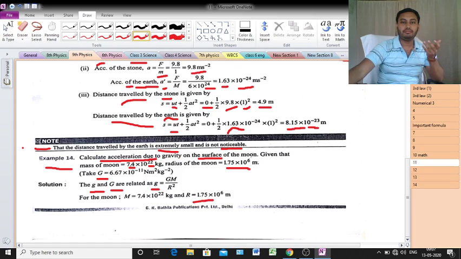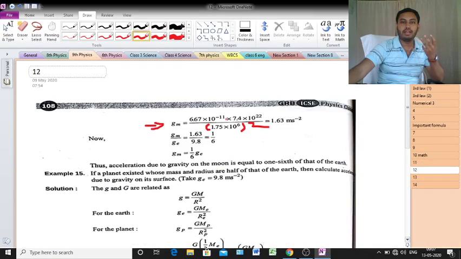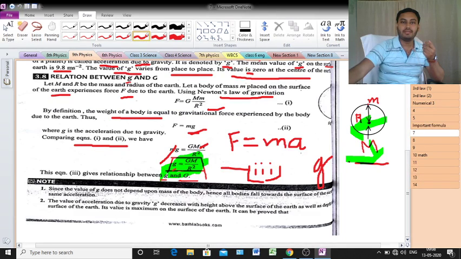The value of R is 1.75 into 10 to the power 6 meter. The formula is g equal to GM by R square. Just square it and calculate this value, and you will get 1.63 meter per second square. What is the formula? g equal to GM by R square.